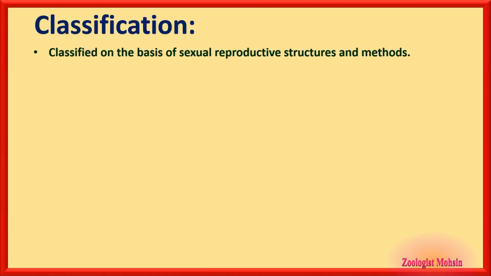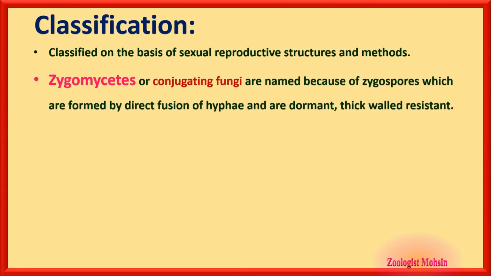Classification. Fungi are classified on the basis of sexual reproductive structures and sexual methods. First group: zygomycetes, Zygomycota, or conjugating fungi. These two paired names are very important for you to remember.